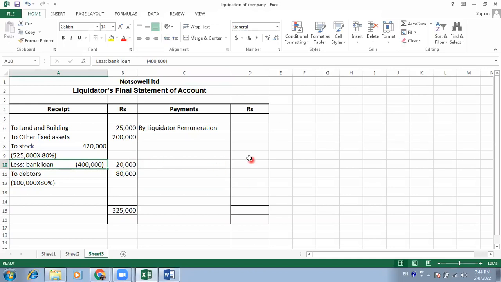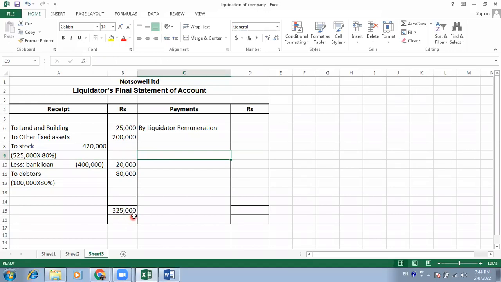So that should be treated as unsecured creditors here, but that did not happen here. That's why we get a surplus of 20,000 on the outer side of the receipt column. So 3,25,000 the liquidator has as of today.